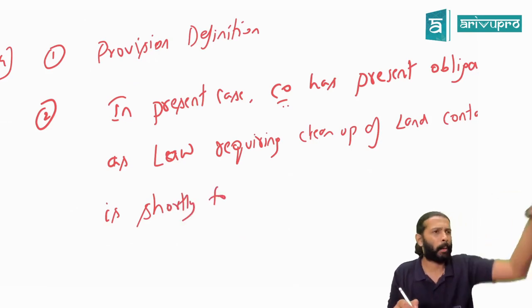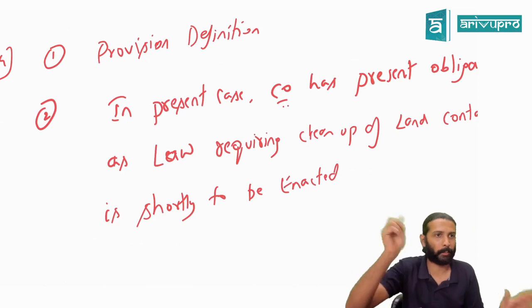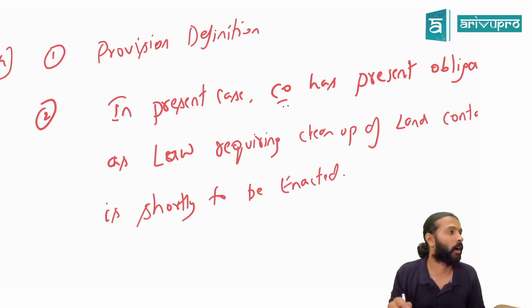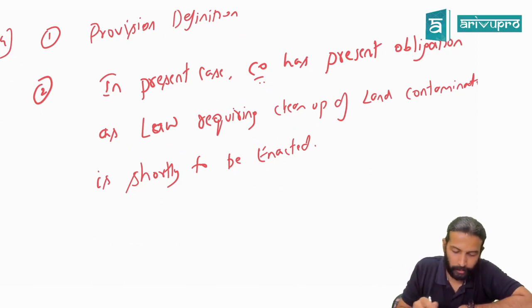Enacted means published. Is shortly to be published, or we say for the law we use the term enacted, meaning it's going to get published. That's what it means. Fine now. That means present obligation the company has. So final conclusion, what will you write?